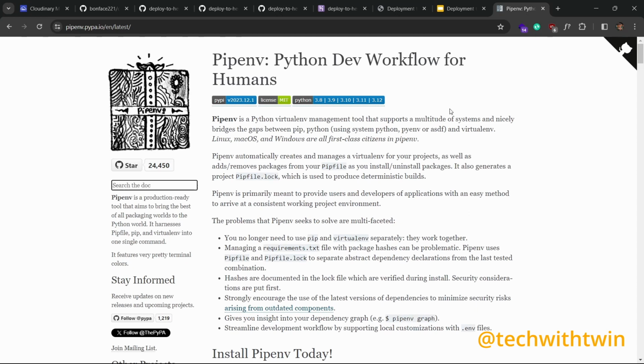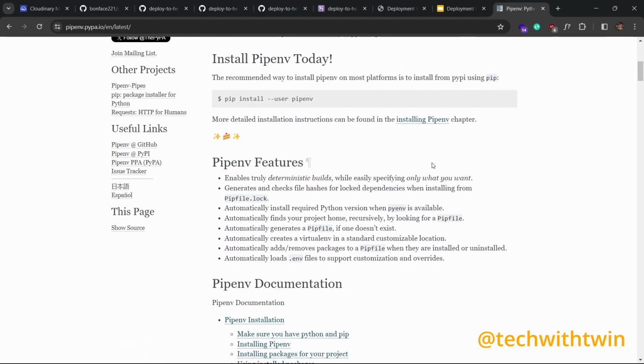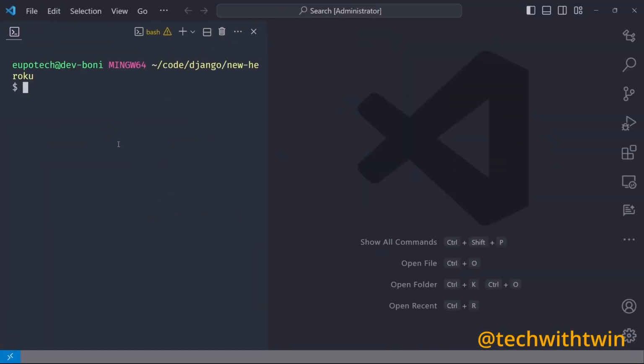So this is pipenv. You can head over to pipenv.pypa.io, then follow the instructions to install pipenv. But in case you know how to use pip and venv, the virtual env, you can still do that. The thing I like about pipenv is that it manages all my libraries, and I don't have to think about versioning of each of the libraries I'm installing.